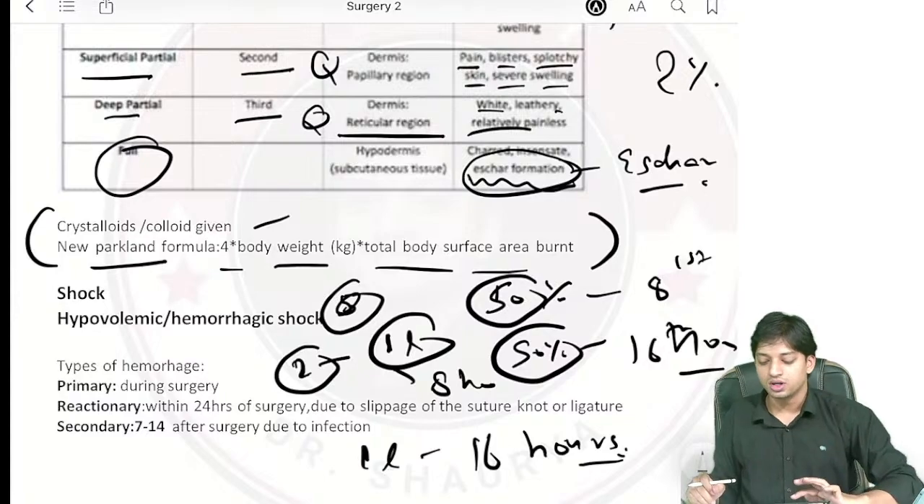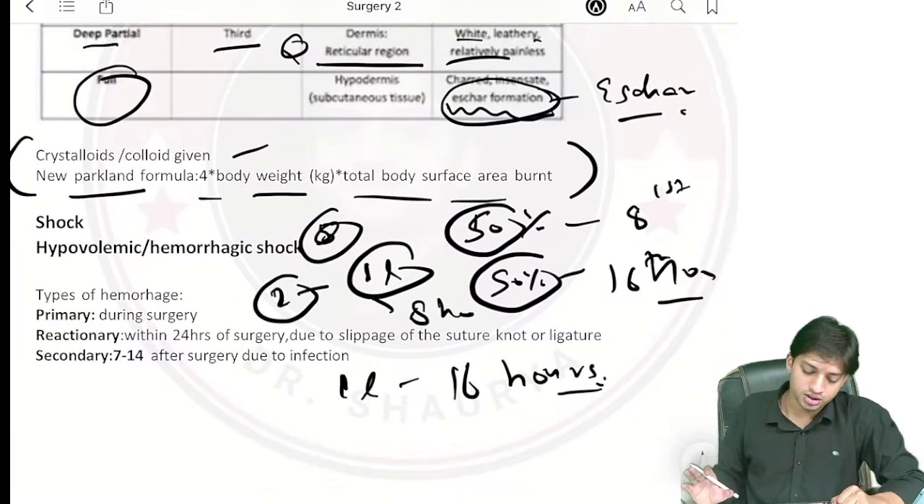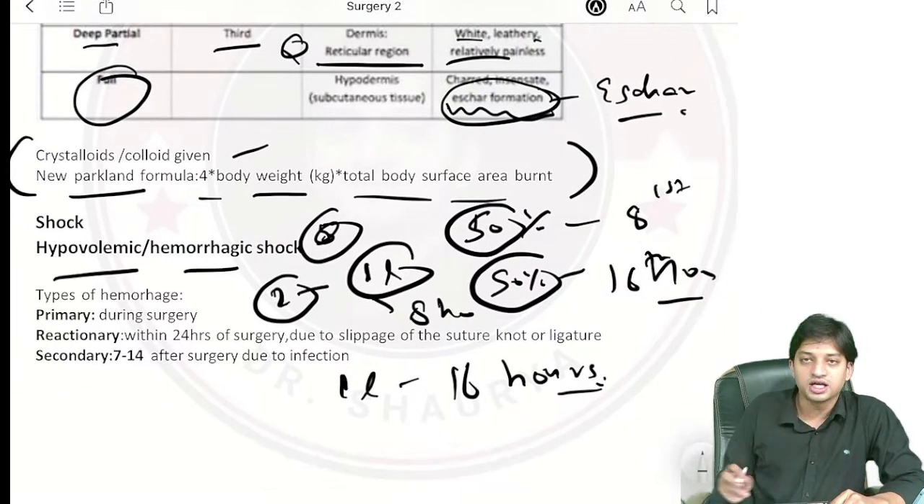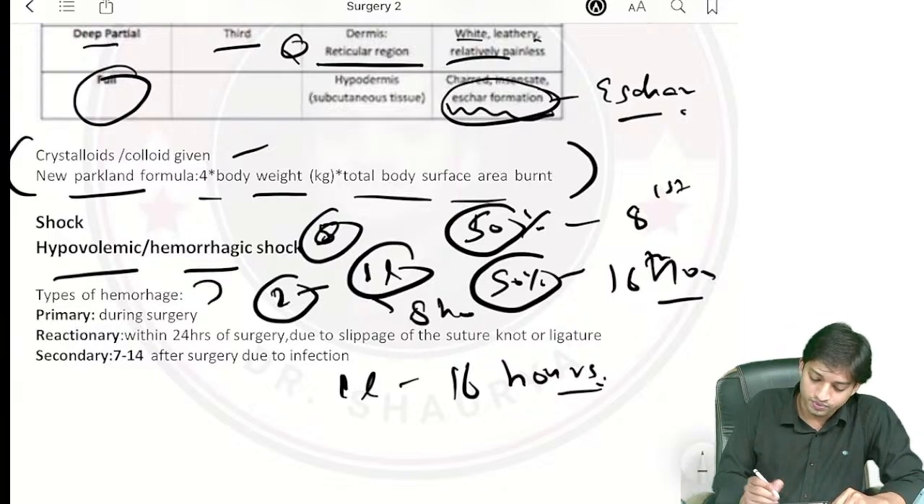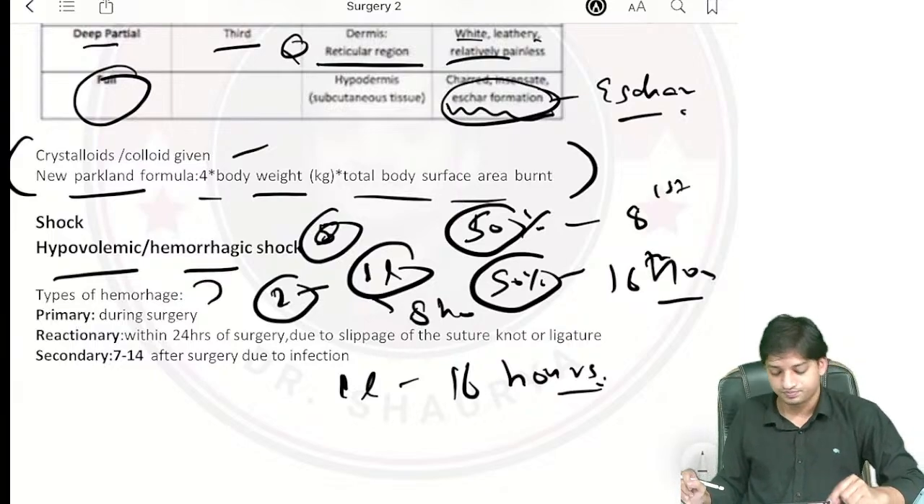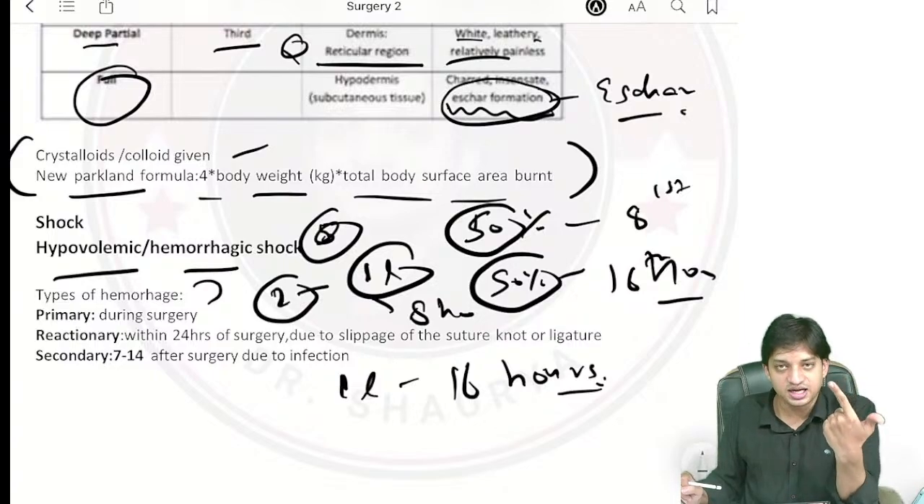Okay guys, now come to another topic, that is shock. You may have hypovolemic and hemorrhagic shock, right? So types of hemorrhage, what are the hemorrhages? You have the primary hemorrhage, secondary and reactionary hemorrhage.